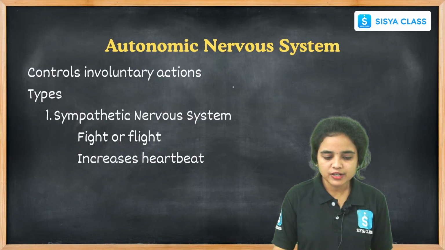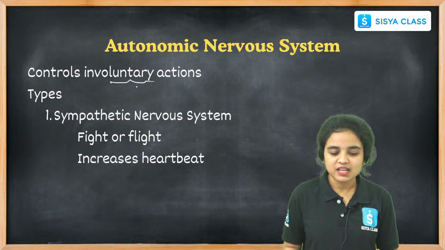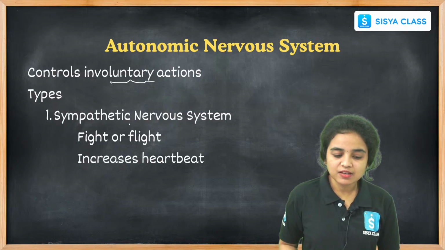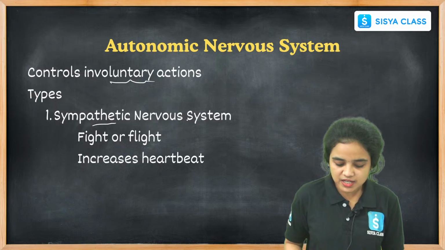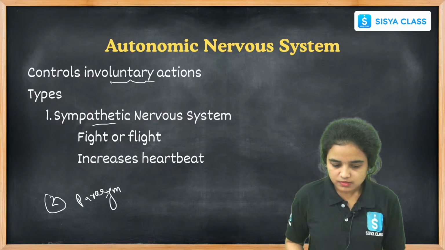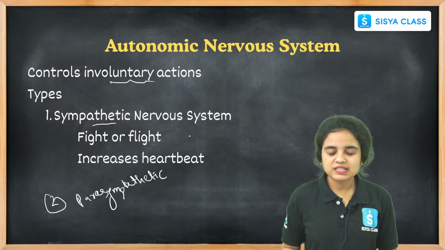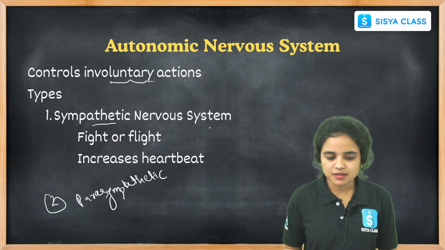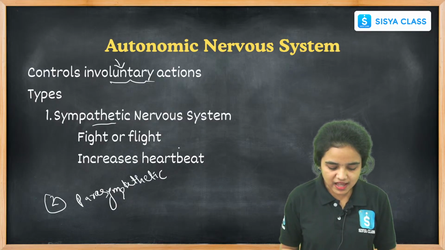And while coming to the autonomic nerve system, it controls the involuntary actions. There are two types of autonomic nerve system: one is the sympathetic nerve system and the other is the parasympathetic nerve system. Their function is to control the involuntary actions that happen in the body.